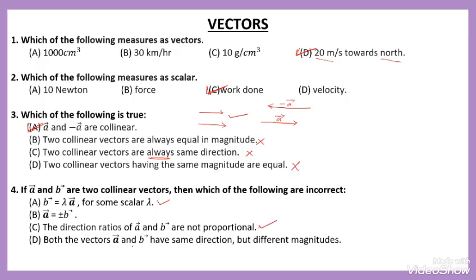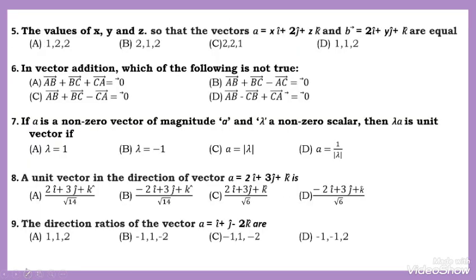Both the vectors A and B have the same direction but differ in magnitude. It is the same direction but the magnitude differs. We say both collinear means they are parallel. The option number B is the incorrect statement. The others are true.